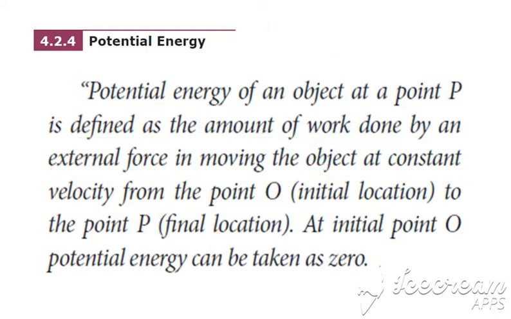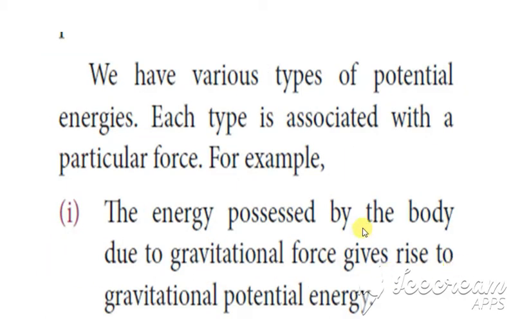Potential energy is defined as the amount of work done by an external force in moving the object at constant velocity from the point O, which is the initial position, to the point P, which is the final position. At the point O, potential energy is taken to be zero. Yes, next we have the types of potential energy.